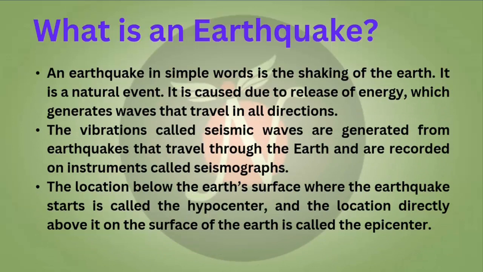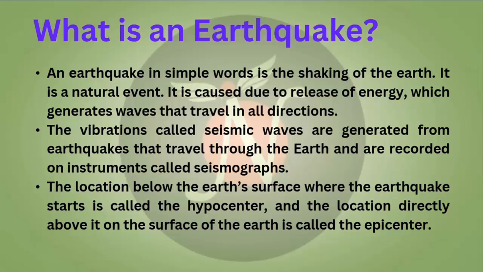An earthquake, in simple words, is the shaking of the earth. It is a natural event caused by the release of energy, which generates waves that travel in all directions. The vibrations, called seismic waves, travel through the earth and are recorded on an instrument called a seismograph.